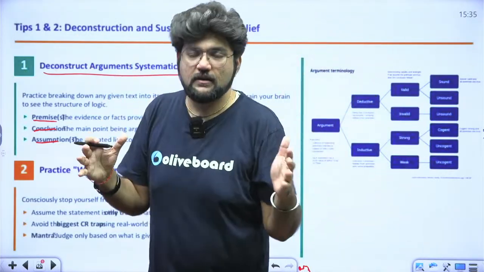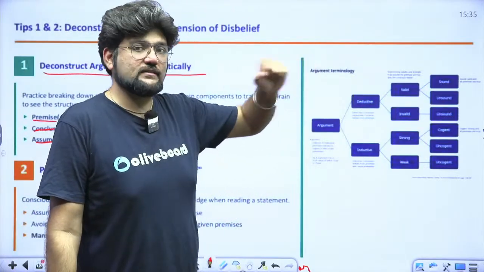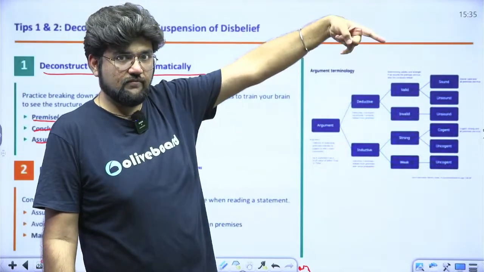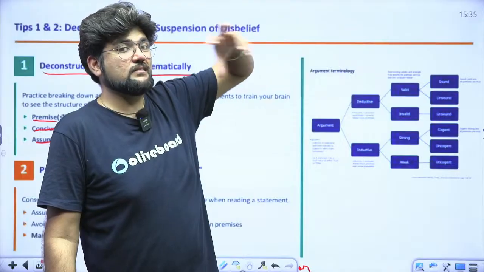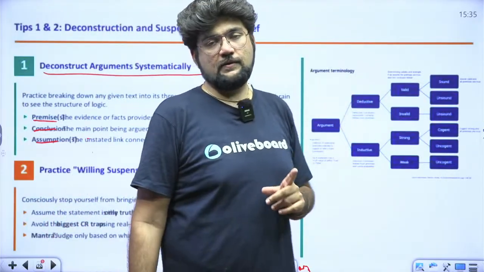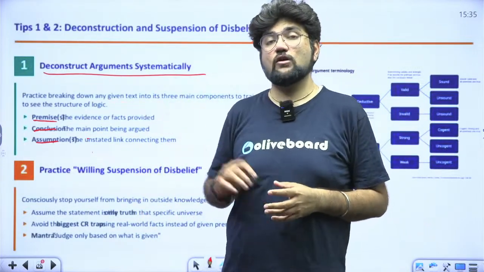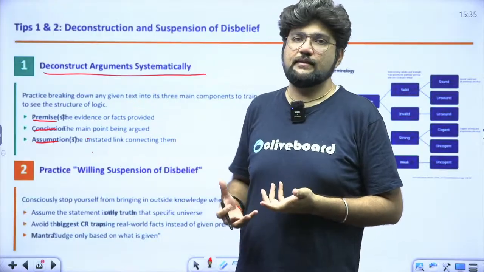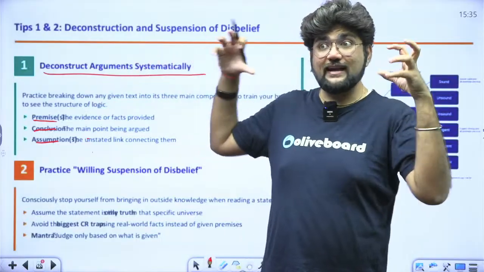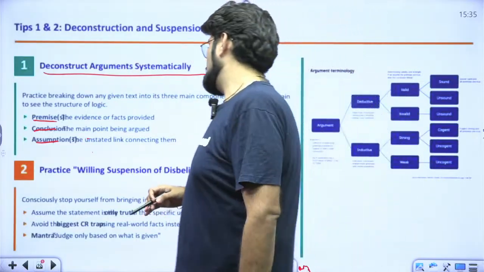So if a statement is in front of you, you will read it and try to understand and decipher it. While practicing, start practicing this. When you read the statement, directly say what is the main argument, what is the conclusion, finally where the author is trying to take me, what is the assumption he has made, list those two or three assumptions, and what are the primary premises being used. Sometimes you'll have a premise, sometimes you might not. It's not necessary to have a premise each time or an assumption each time, but a conclusion definitely will be there, right? So that is how you need to practice. Learn to identify these from the arguments itself. Arguments mean opinions, right?